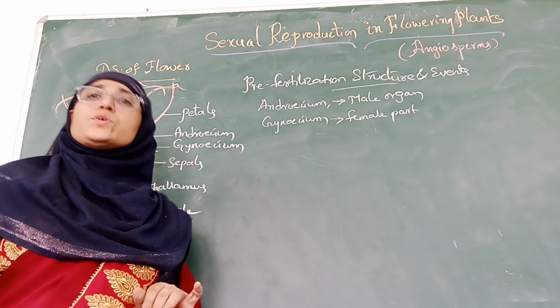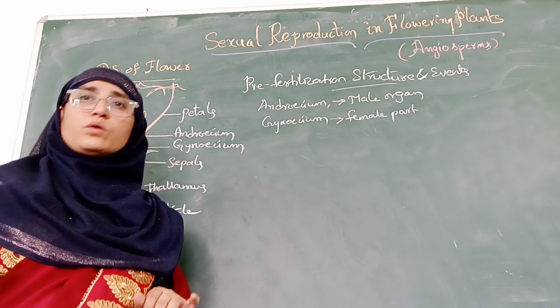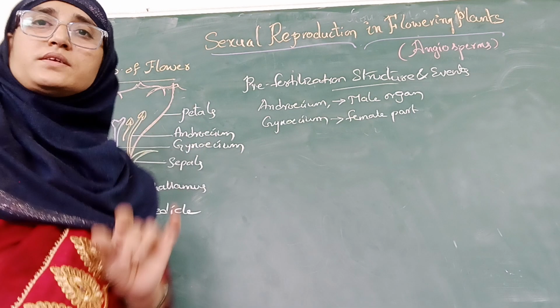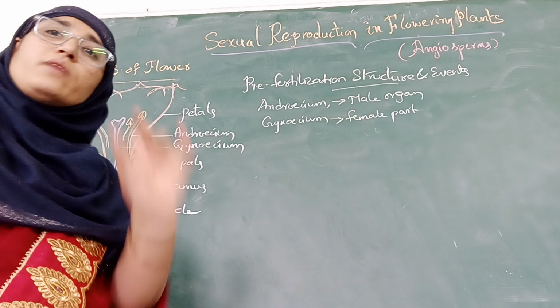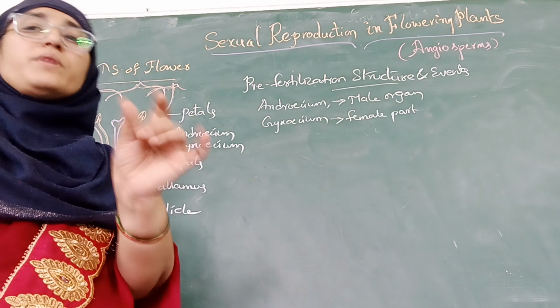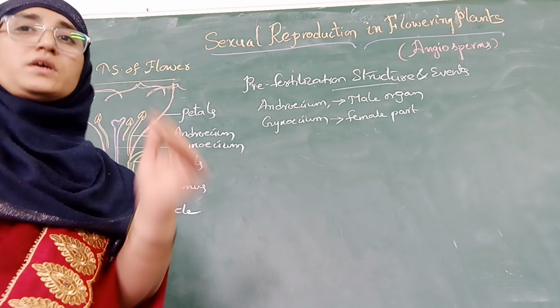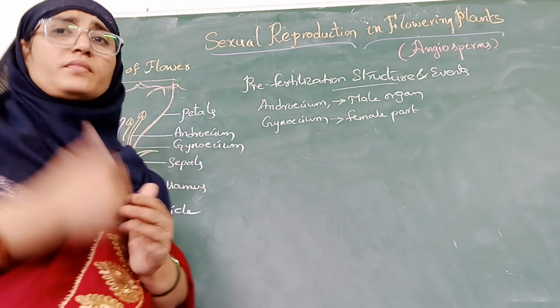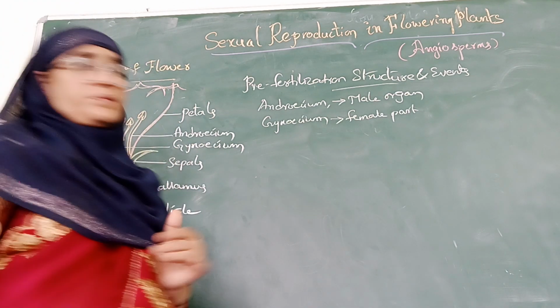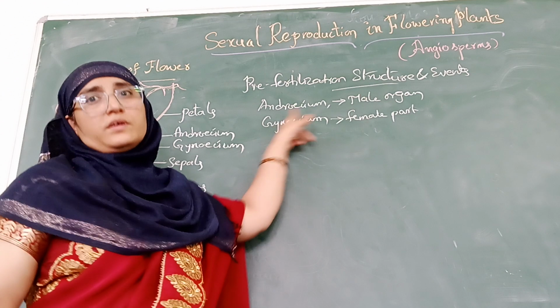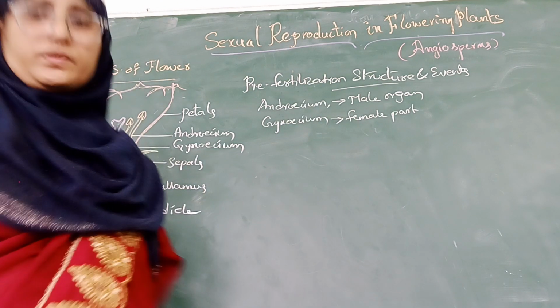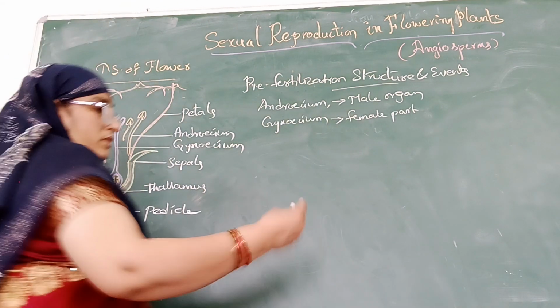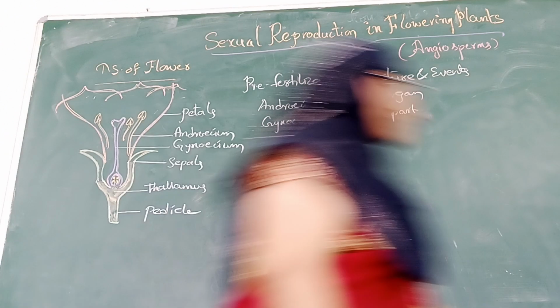To understand that in detail, we need to go step by step, discussing in detail every part of the androecium and gynoecium. So first we'll start with the different parts of an androecium. What is androecium?